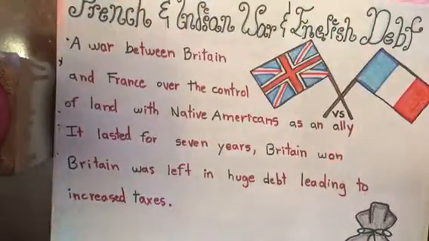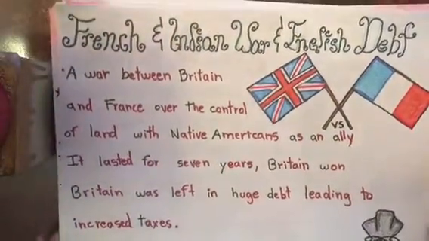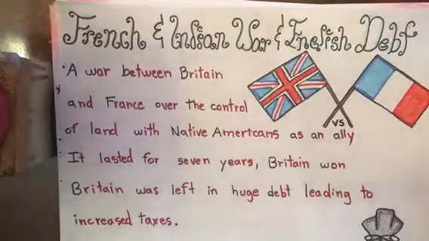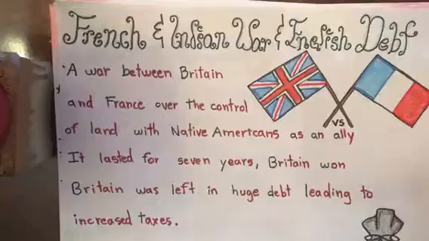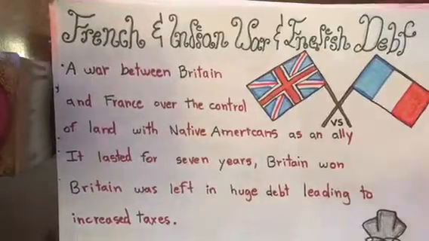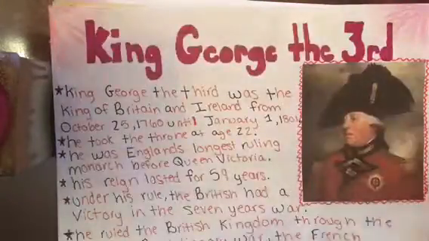French and Indian War and English debt. The French and Indian War was a war that was being fought between Britain and France. This war was being fought over self-control over land with the Native Americans as an ally. The war lasted for 7 years before Britain was announced to be the winner. Due to this war, Britain was left in debt, which led to an increase in taxes.